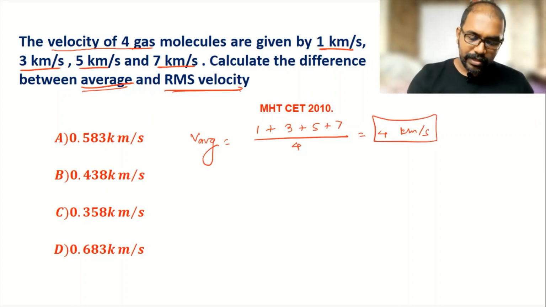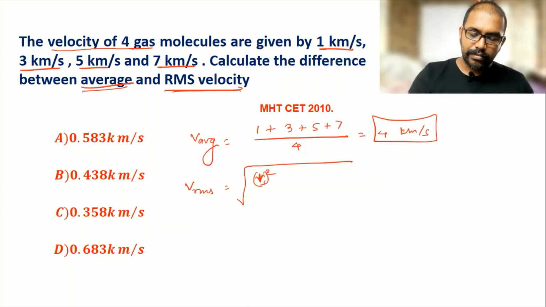Now we find out the RMS velocity. So it is 1 square plus 3 square plus 5 square plus 7 square, all divided by 4.